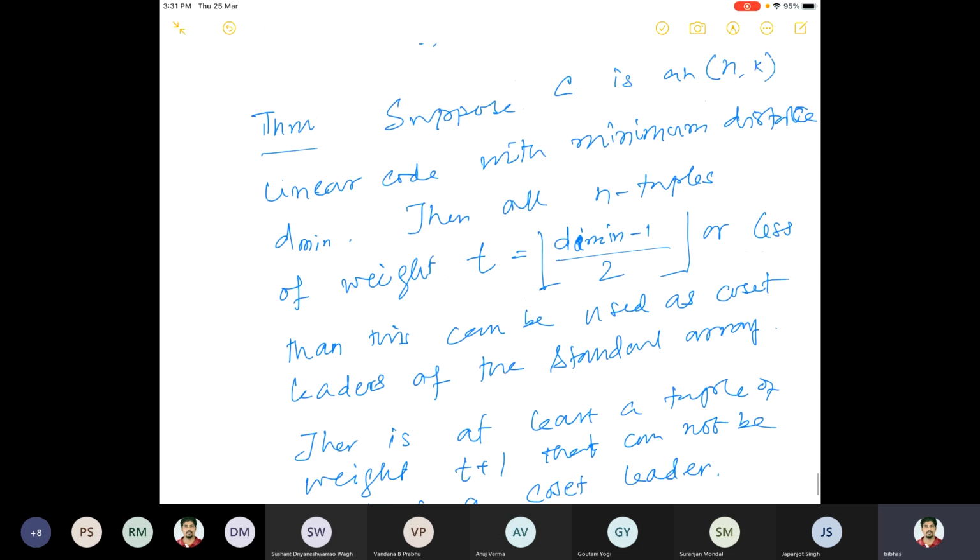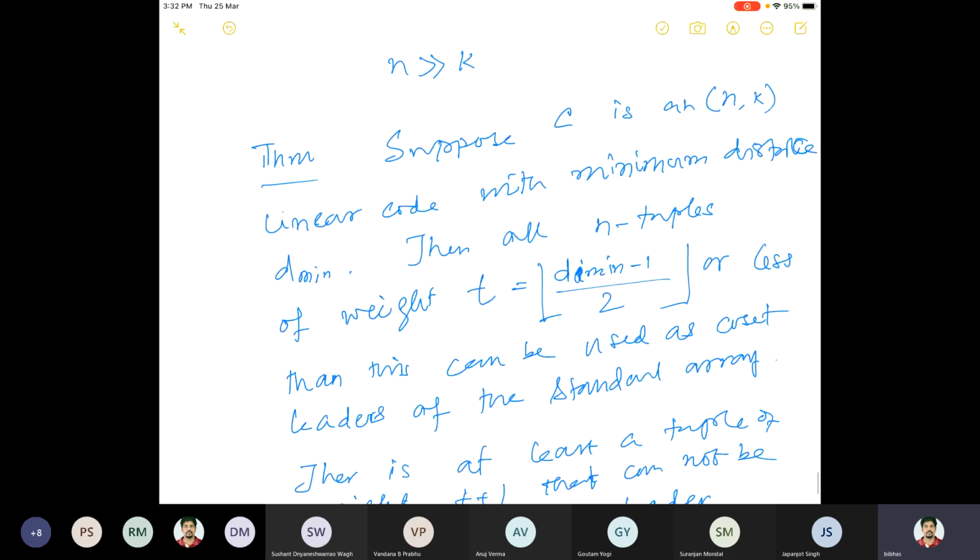So this is how the minimum distance of the code, d min, is connected to the array, and they are connected by the coset leaders, the errors E2, E3, and so on.